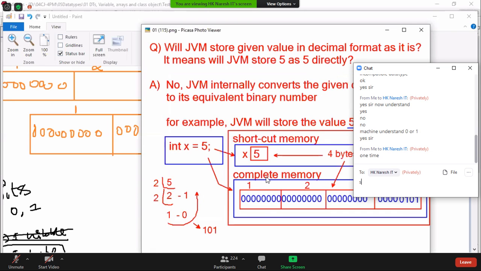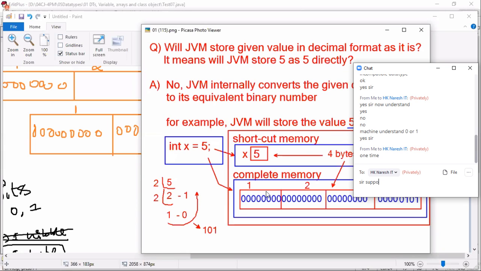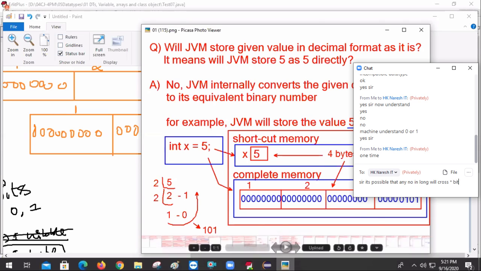Then look here. I want you to first understand two memories: shortcut memory and complete memory. What is the shortcut memory? The X box file. So in our practice time, we'll just follow the X file, whereas in our internal memory points, we are going to use the complete memory like this. Okay, is everyone clear? Memory diagram. So in the coming examples, I hope it will be comfortable to all.